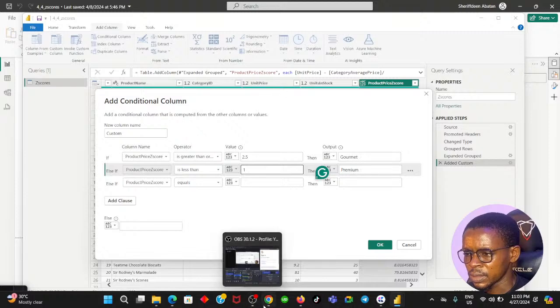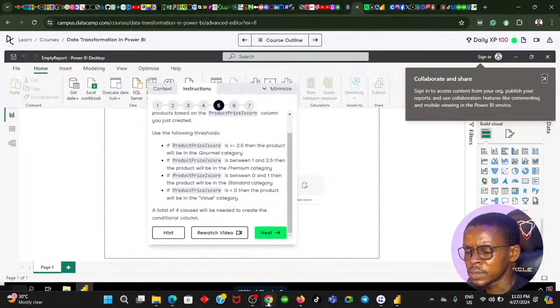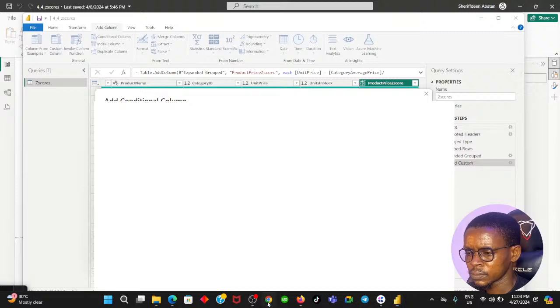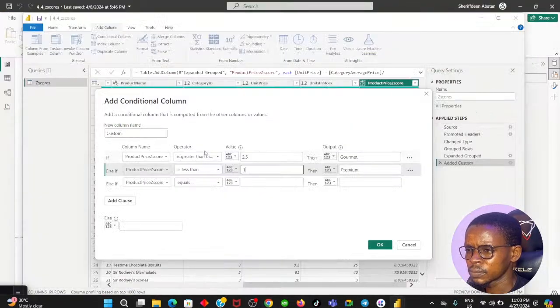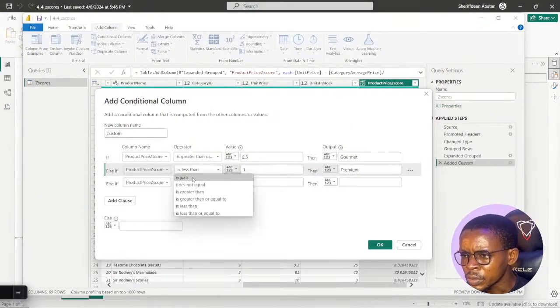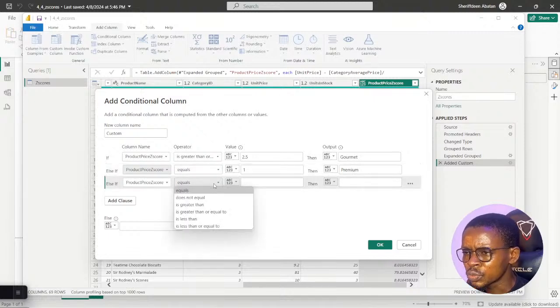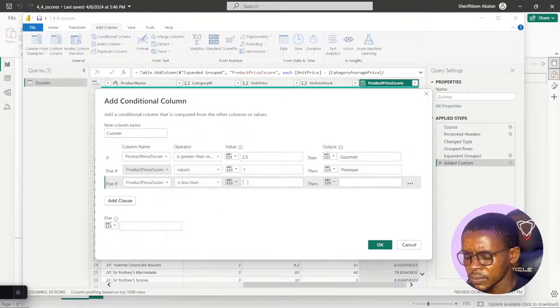The third one says between 0 and 1. Hold up, let me pay attention. Equal to 1, and this should be less than 1. That's between 0 and 1.